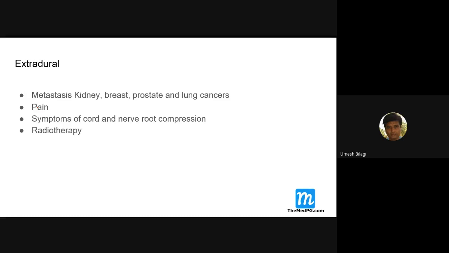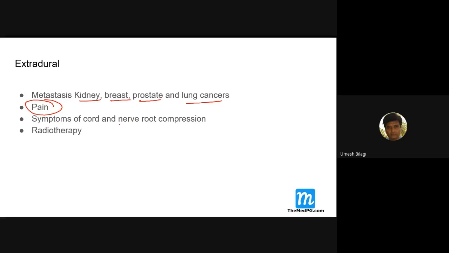So most of the extradural tumors are metastases, actually: vertebral metastases going into the spinal canal, from kidney, breast, prostate, lung cancer. As they involve the bony structures, there is back pain. Because it is outside the spinal cord, it can compress the nerve roots, the ventral root and dorsal root. If it compresses the dorsal root, it causes pain.